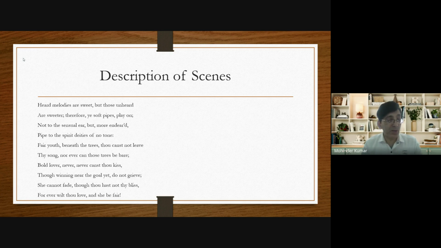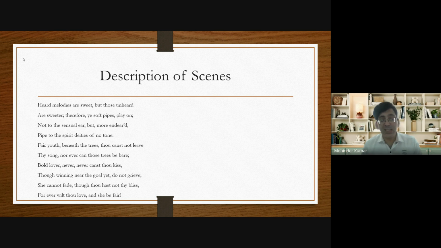So these are four wonderful lines in which he says that the songs we hear are definitely sweet, but the songs we imagine are sweeter than the real songs. And that's why he asks the musicians depicted on the urn to continue playing music. Why? Because that music applies not to the physical ear, rather it is for the imagination, and with the help of imagination, that music can be enjoyed.